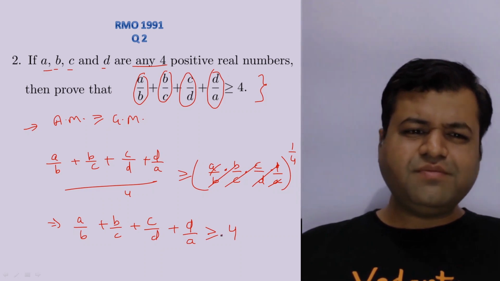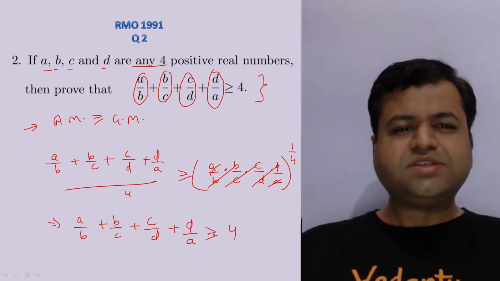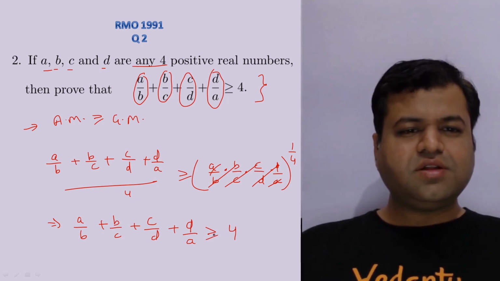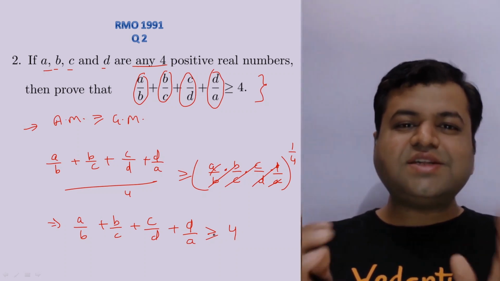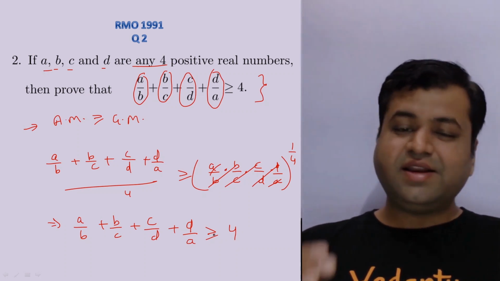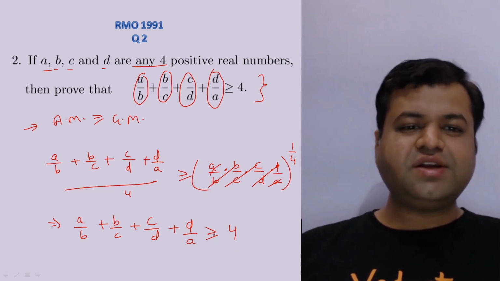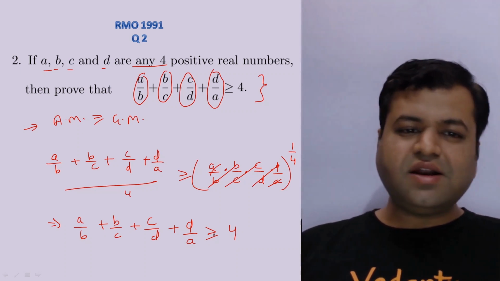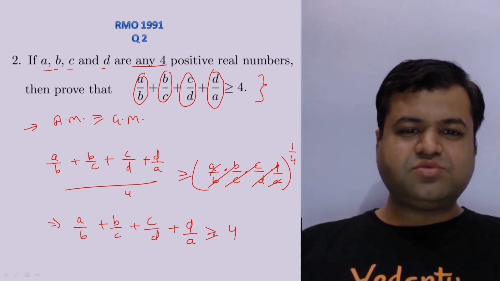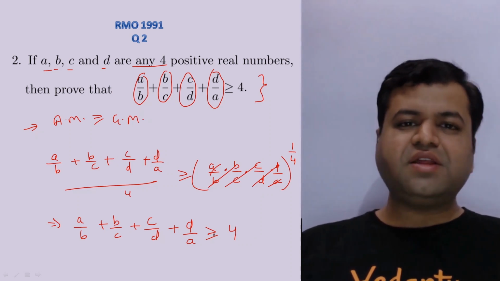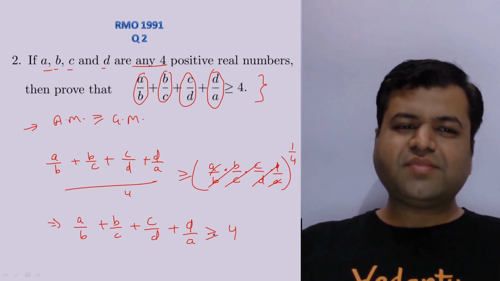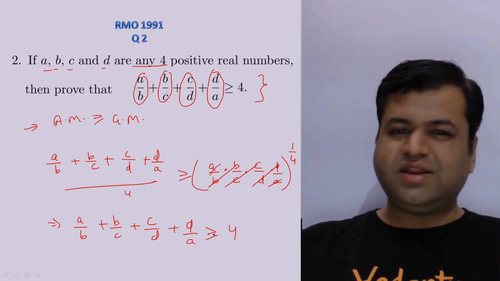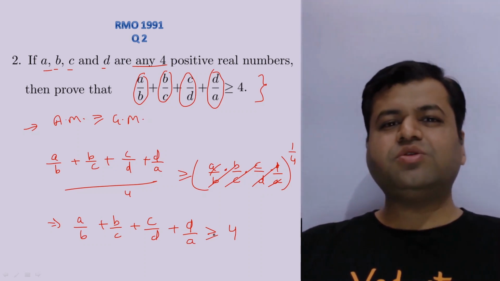So have we missed something, or is this the question? Yes, you are exactly thinking on the right track. This is the question. I guess this is the easiest question that RMO has asked till date, right? Nothing, just AM greater than or equal to GM. But most of you are thinking that this should not come in the RMO exam. This is a simple question, right?